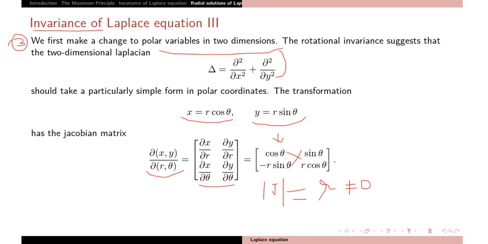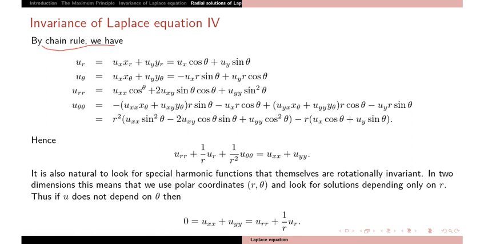Further, you need to find derivatives in terms of r and theta. Just apply the chain rule to find ur, then u theta, then urr, then u theta theta. Transform the given equation into polar coordinates, and then you can verify that urr plus 1 by r ur plus 1 by r square u theta theta equals uxx plus uyy. So in polar coordinates, the equation becomes this.